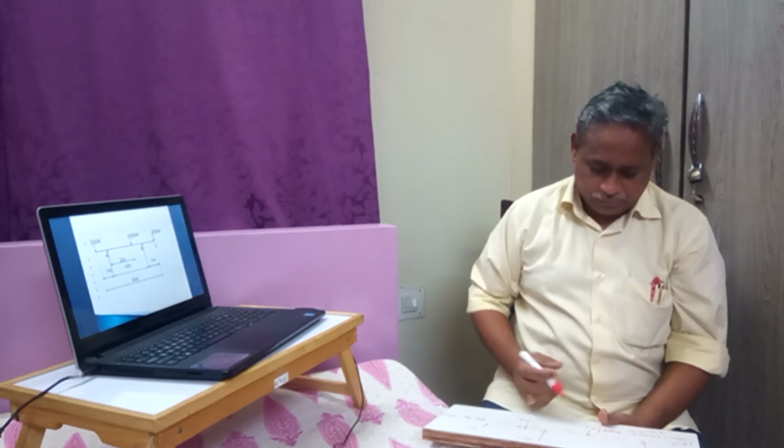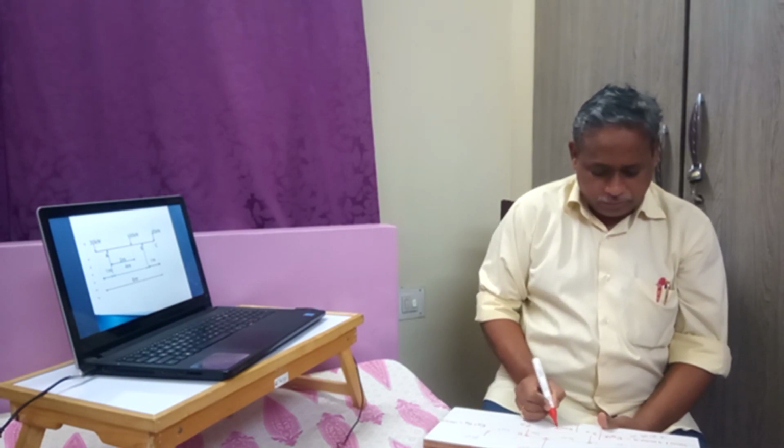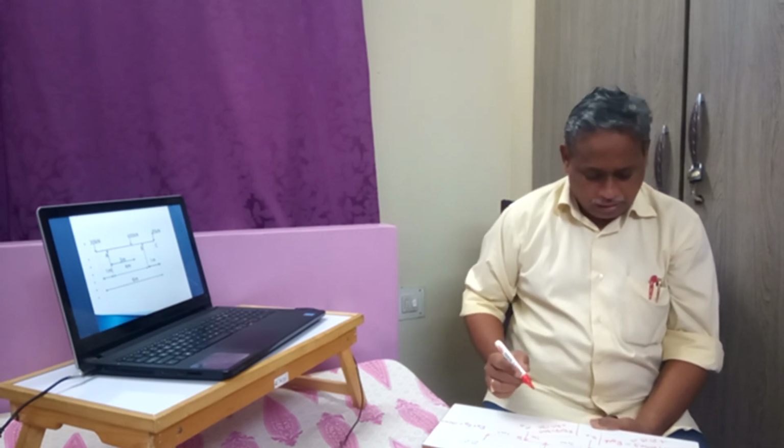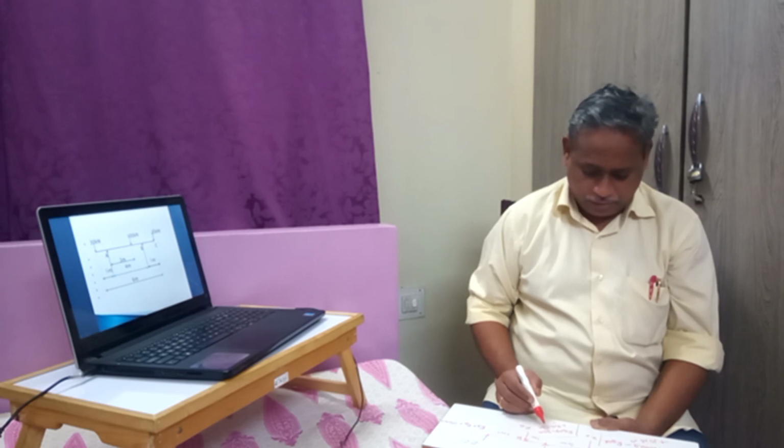Therefore we can say RB into 4 is equal to 100 into 3, 300, plus 20 into 5, 100, minus 30, that is 370.